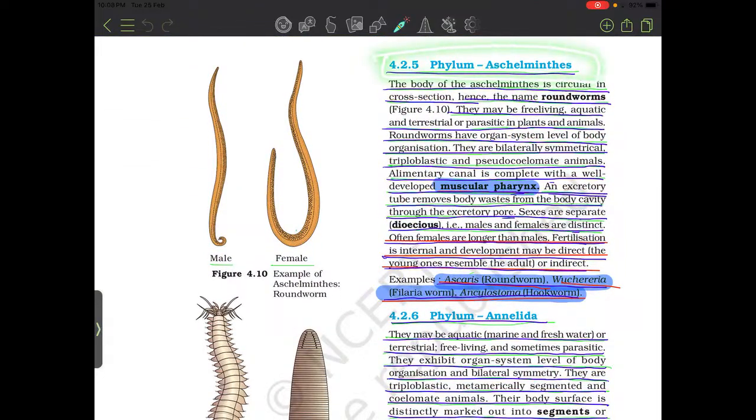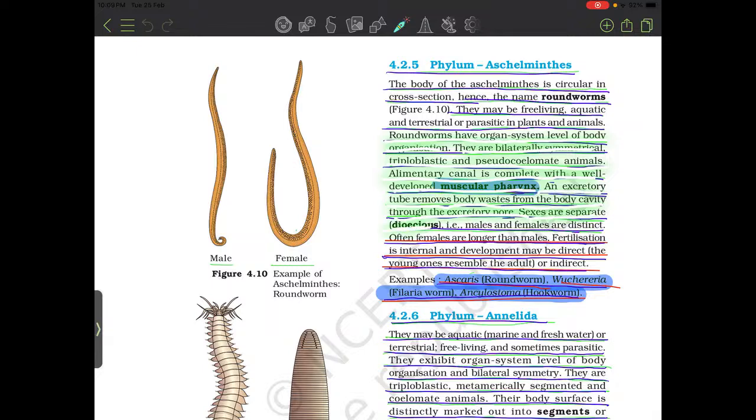4.2.5 Phylum Aschelminthes. The body of Aschelminthes is circular in cross section, hence the name roundworms. They may be free living, aquatic and terrestrial, or parasitic in plants and animals. Roundworms have organ system level of body organization. They are bilaterally symmetrical, triploblastic and pseudocoelomate animals. The alimentary canal is complete with a well-developed muscular pharynx. An excretory tube removes body waste from the body cavity through the excretory pore.